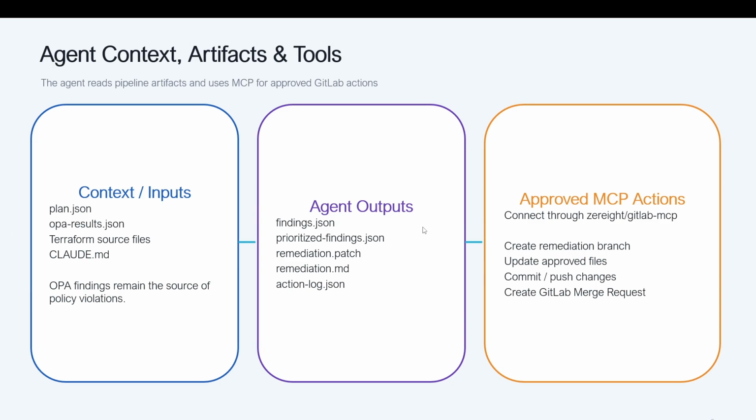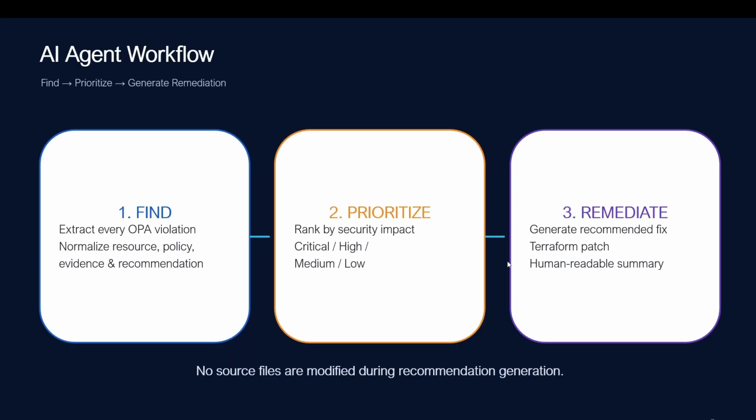Once the agent output is done, then we have approved MCP actions, where it's already connected to GitLab MCP. So it will create the remediation branch and update approved files. Then it will commit and push changes, then create a GitLab merge request. So this is the AI agent workflow. First it will find and extract our violations, normalize those resources and policies, and provide evidence and recommendations. Then it will prioritize, and then remediate.